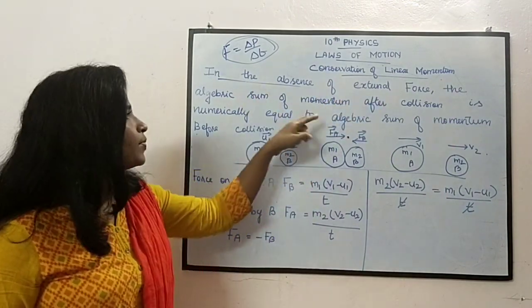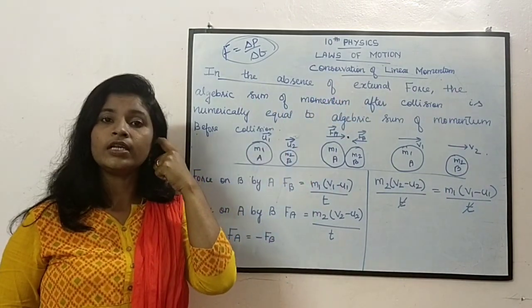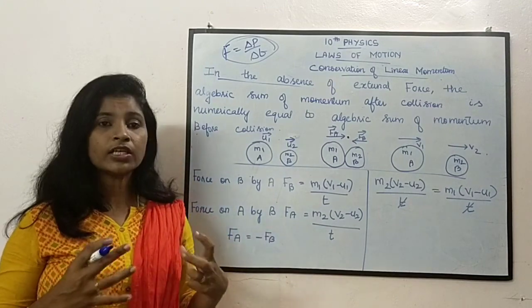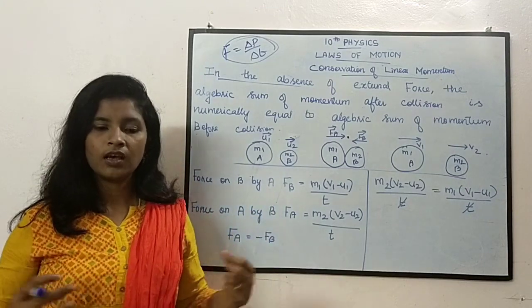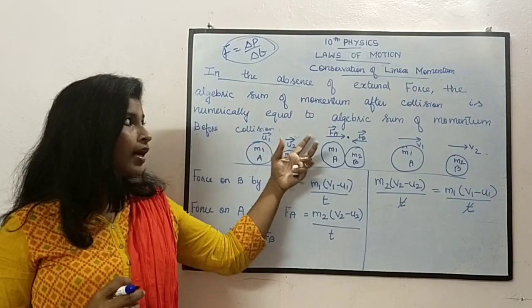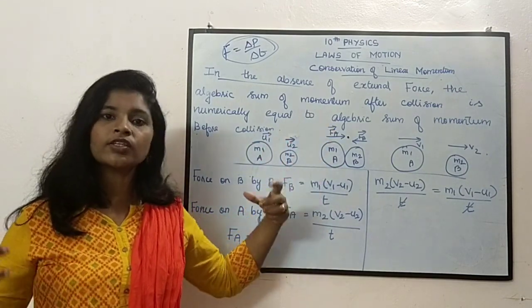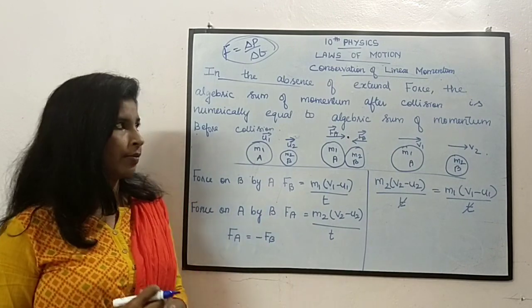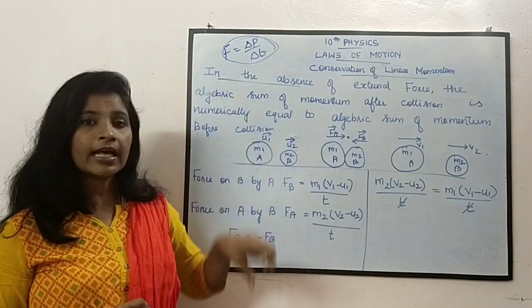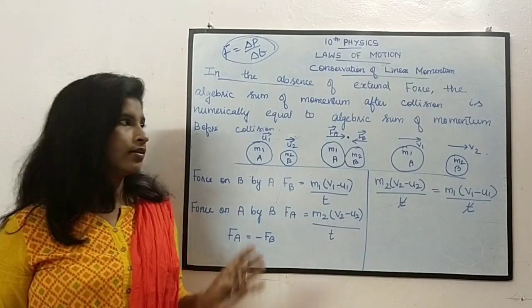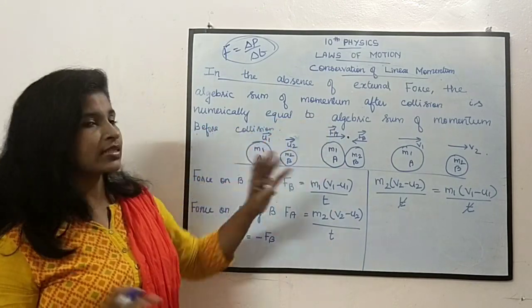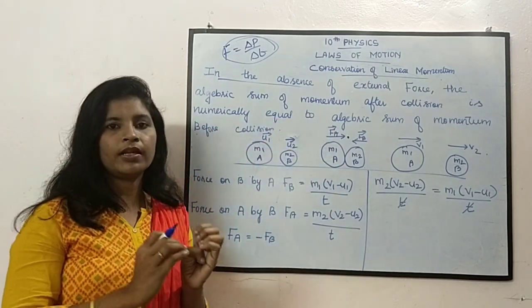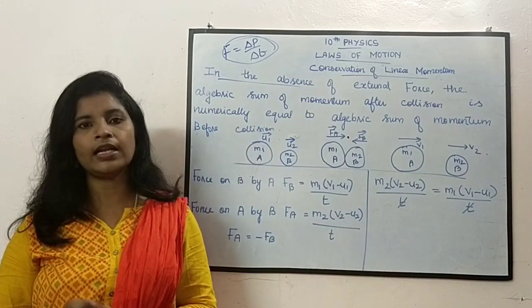The algebraic sum of momentum after collision. What does collision mean? Collision means hitting, right? Here they are representing a phenomenon, that is collision. Whatever the phenomenon may be, the initial and the final momentum will be equal. That is, the algebraic sum of the initial momentum is equal to the sum of the final momentum.